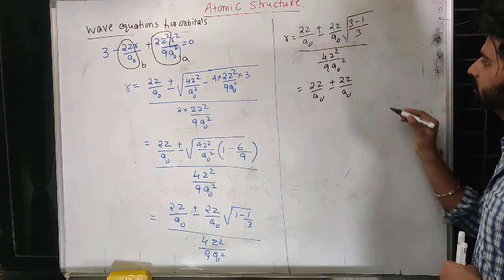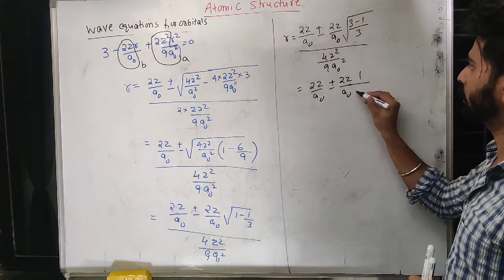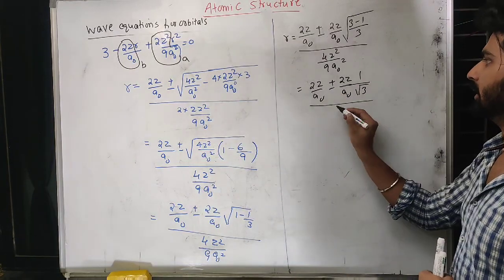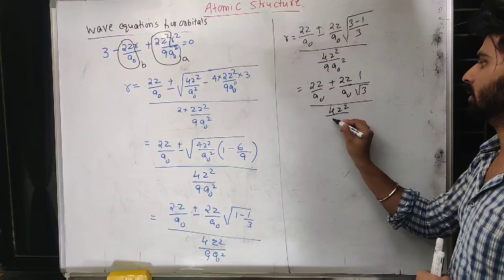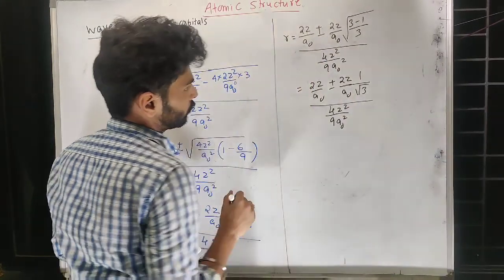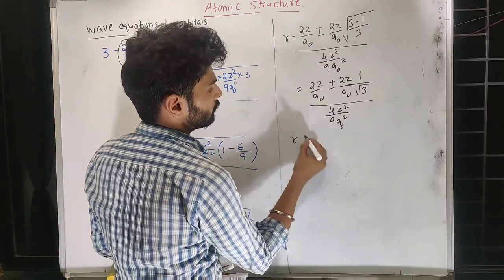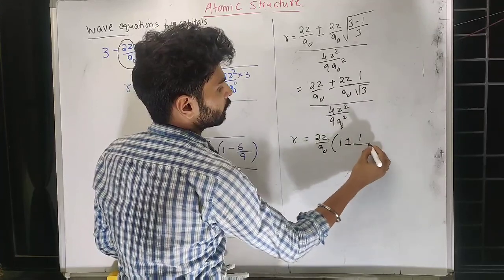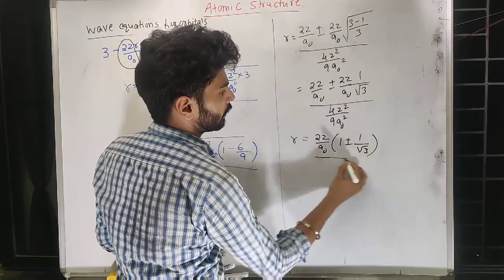This will become 1 upon root 3, divided by 4z square upon 9 a naught square. So 2z upon a naught is common: 2z upon a naught into 1 plus or minus 1 upon root 3 divided by